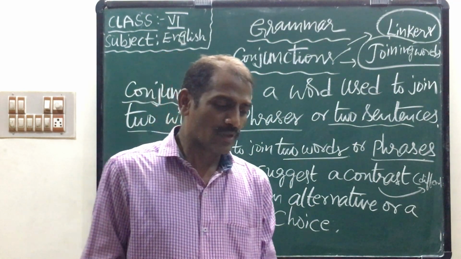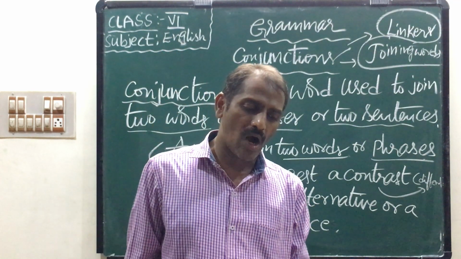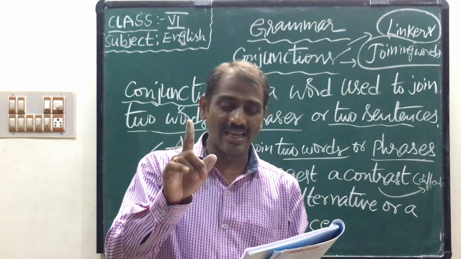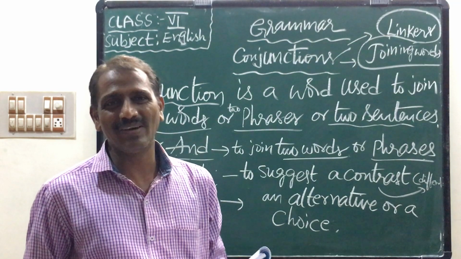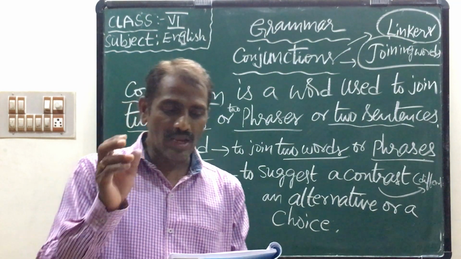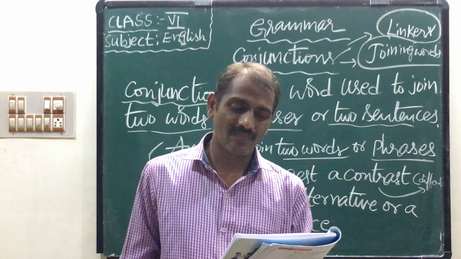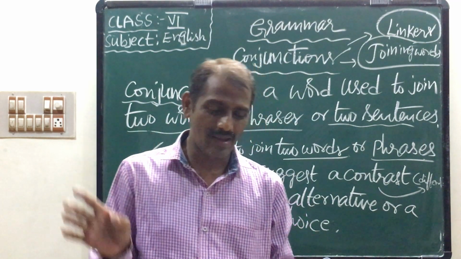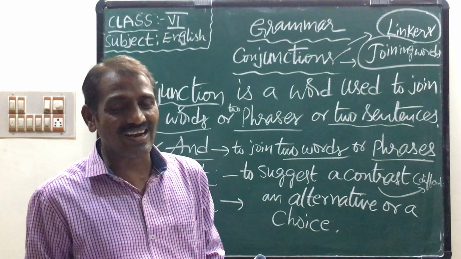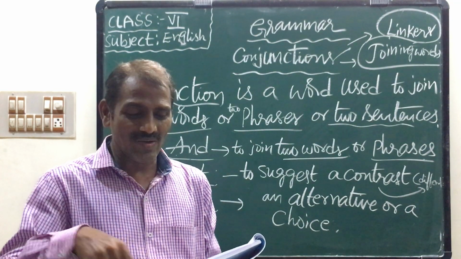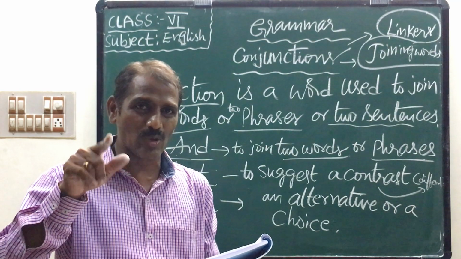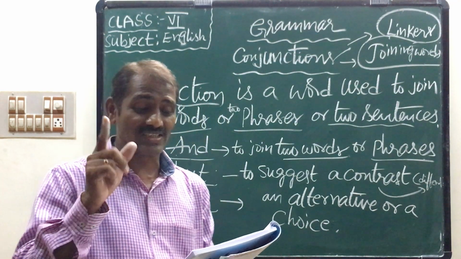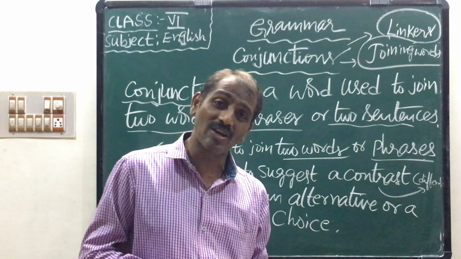Okay, children. Meena wants to go on holidays. Everyone is happy, but Meena is not. Everyone is happy here, but Meena is not happy. Meena wants to go on holidays. One sentence: everyone is happy, but Meena is not. Here, but is a conjunction, children.